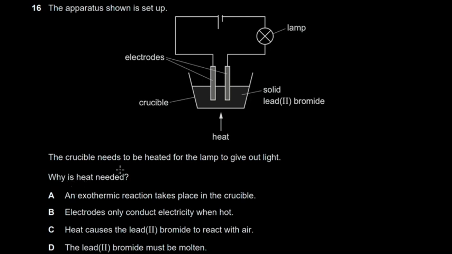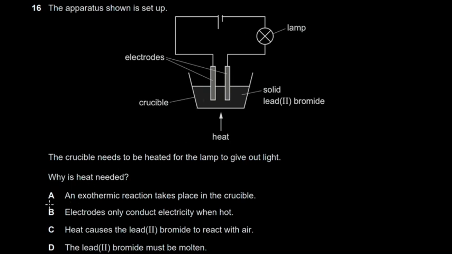And then why is heat needed now? We need the heat so that the lead bromide must be molten. When it melts, you now have free ions, and these obviously can conduct, and thereby you have light here. So let's quickly move to the next part.